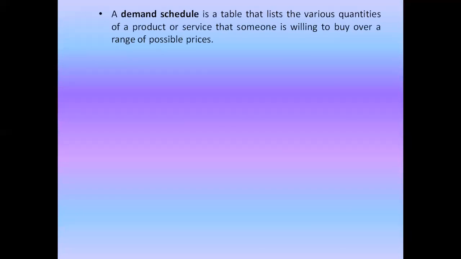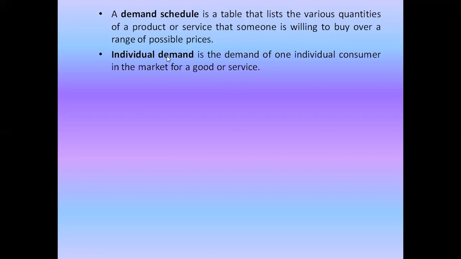Now let us see what a demand schedule is. A demand schedule is a table which has quantity as well as prices in the form of a table. So a demand schedule is a table that lists the various quantities of a product or service that someone is willing to buy over a range of possible prices. An individual demand schedule is the demand of one individual consumer in the market for a good or service.